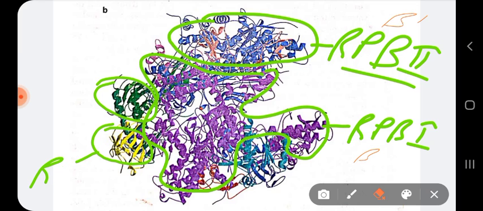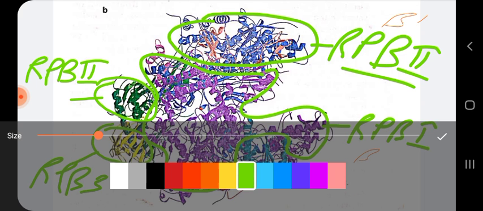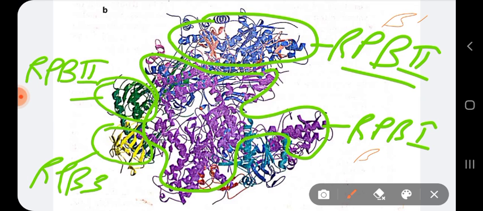Sorry for that. Well, this RPB3 and 11 can be compared with your prokaryotic RNA polymerase with the two alpha subunits known as alpha 1 and alpha 2.